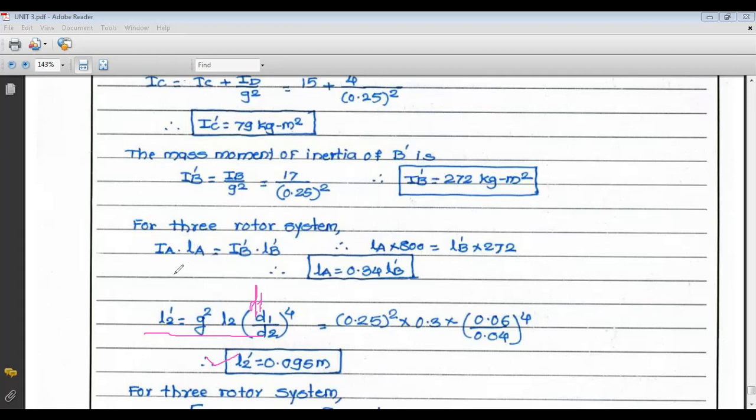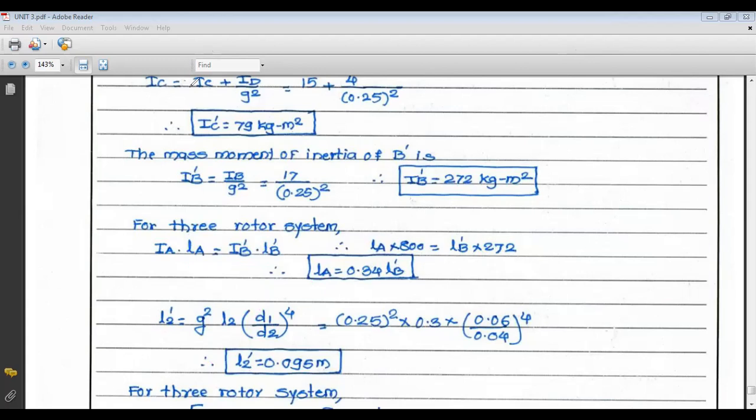Now for 3 rotor system, the first equation is IA LA equals IB dash LB dash. This is common in 2 rotor system as well as 3 rotor system. But in 2 rotor system, the equivalent length LE is nothing but LA plus LB dash, or we can say LA plus LB, but not in case of 3 rotor system, where there is another equation. So IA LA equals IB dash LB dash. So LA into 800, LB dash into 270. So we get LA equals 0.34 LB dash, since 270 upon 800 becomes 0.34.